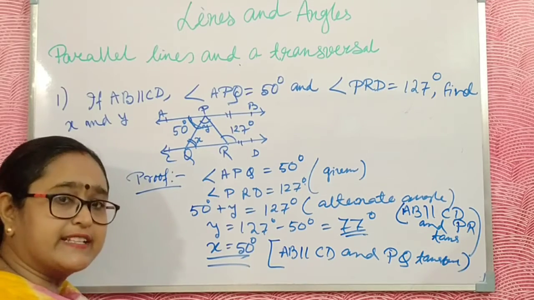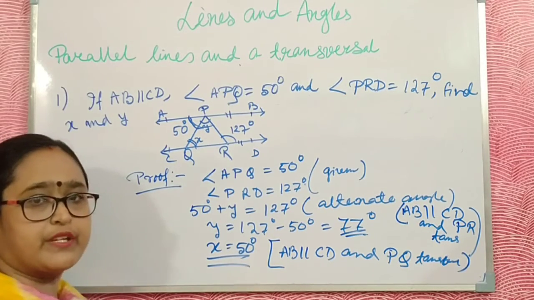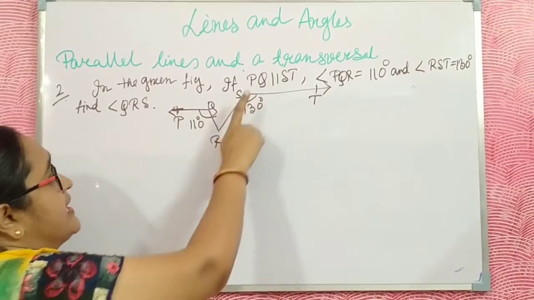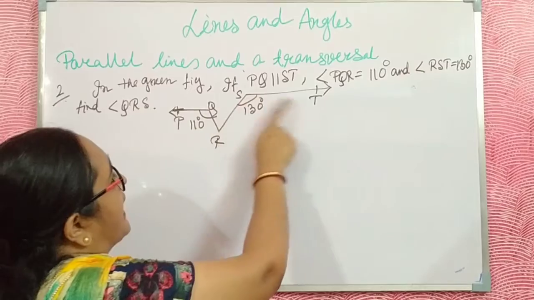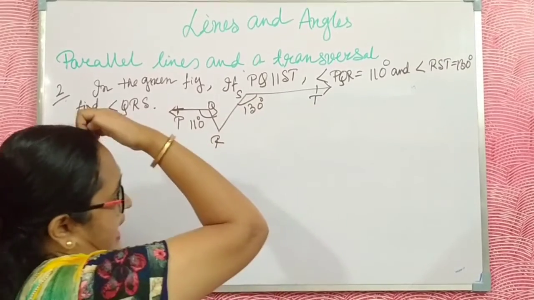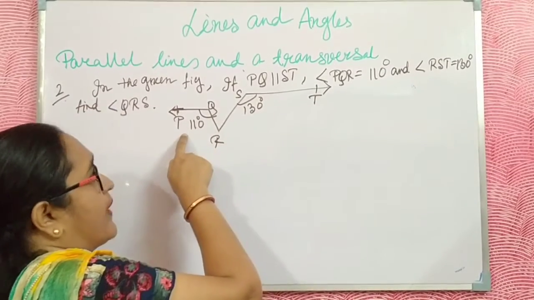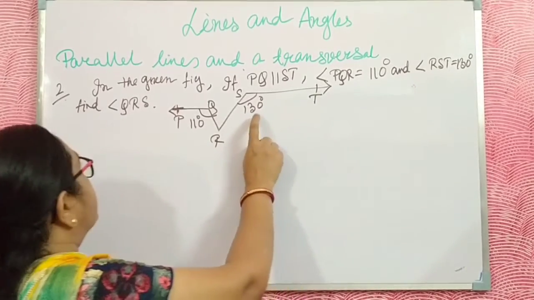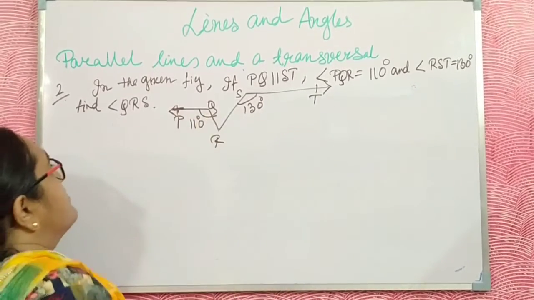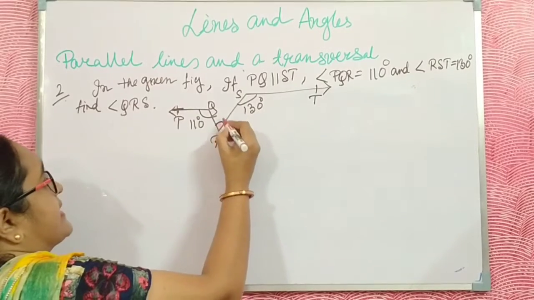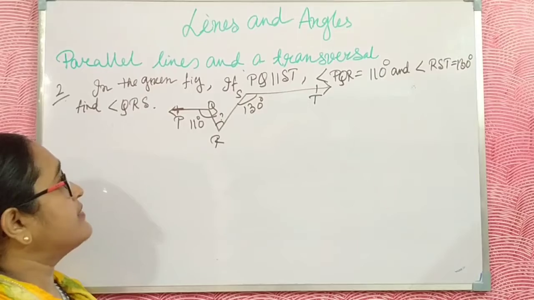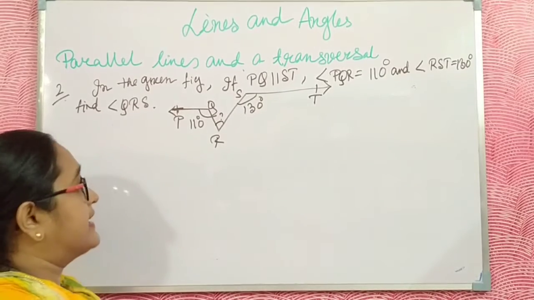Now I discuss another sum under this topic. In the given figure, if PQ is parallel to ST, angle PQR is 110 degrees and angle RST is 130 degrees, find angle QRS. This angle you have to find.